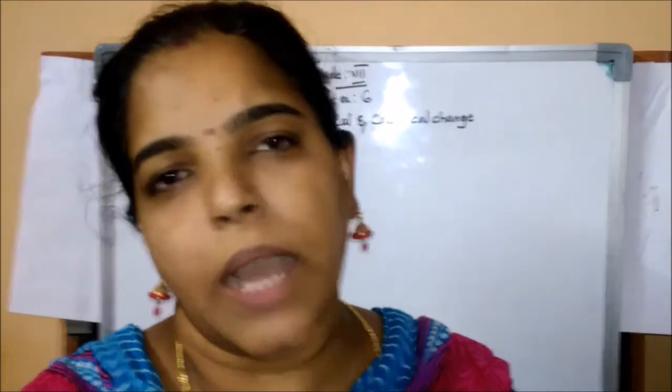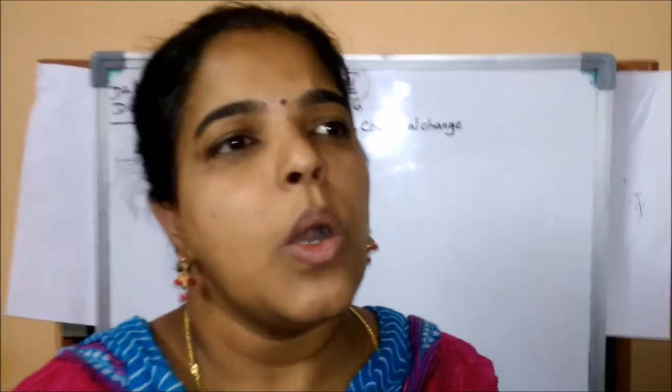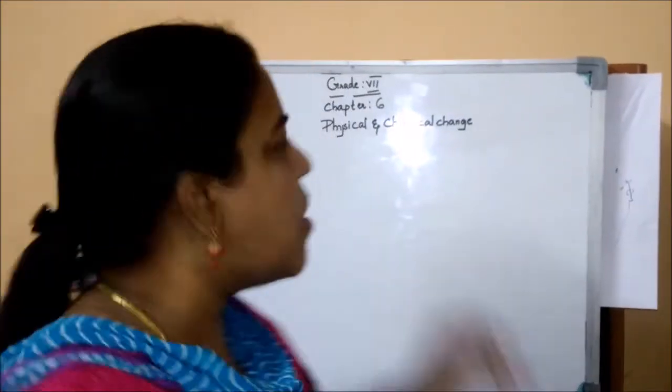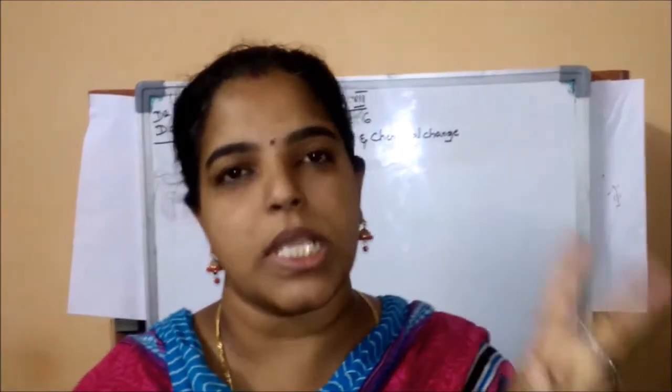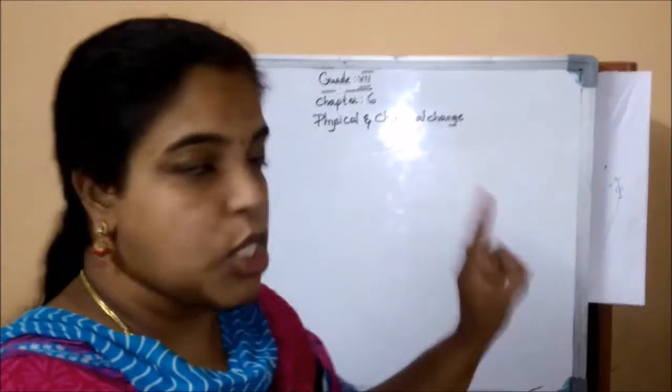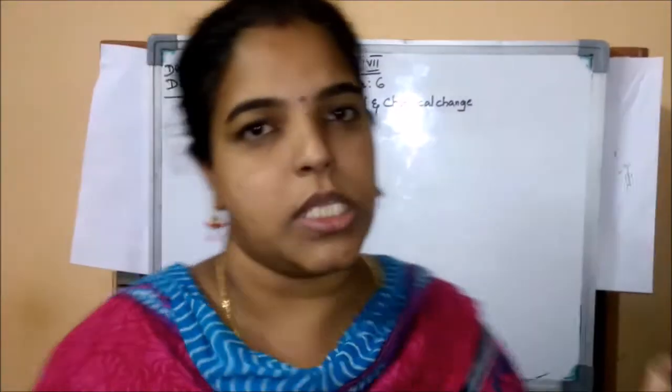So in this chapter, you are going to learn what changes are happening in our surroundings, and you are going to perform some activities. Regarding those activities, we will classify the types of changes: physical and chemical change. Broadly, two types of changes are there in nature, physical and chemical change.